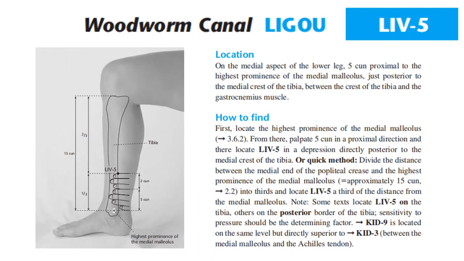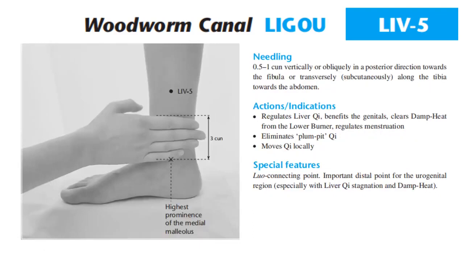Kidney 9 is located on the same level but directly superior to Kidney 3, between the medial malleolus and the Achilles tendon. Needling Liver 5: 0.5 to 1 cun vertically or obliquely in a posterior direction towards the fibula, or transversely subcutaneously along the tibia towards the abdomen.